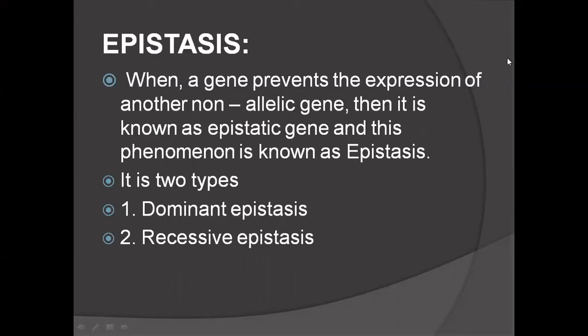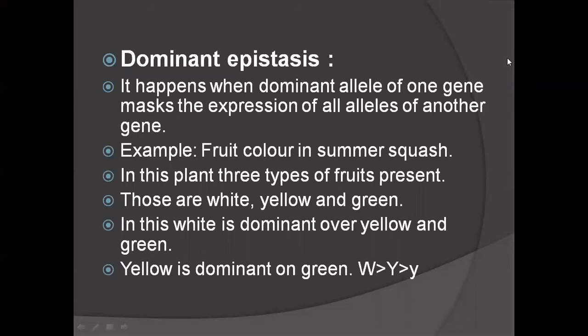So epistasis is of two types: dominant epistasis and recessive epistasis. First we see dominant epistasis. Here, the dominant allele of one gene masks the expression of alleles of another gene.